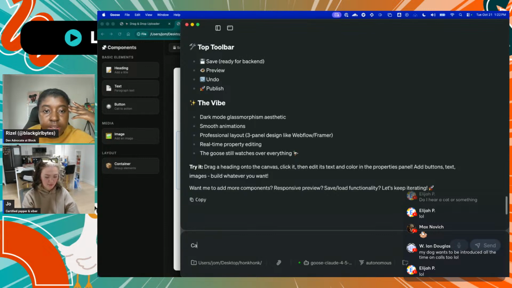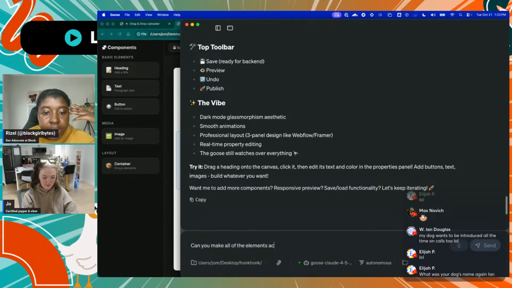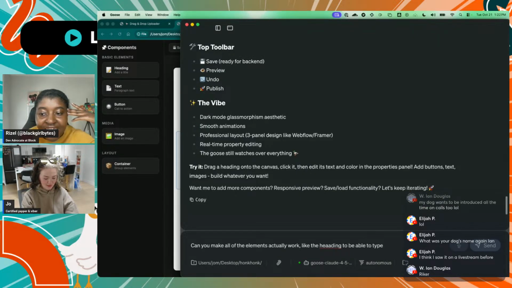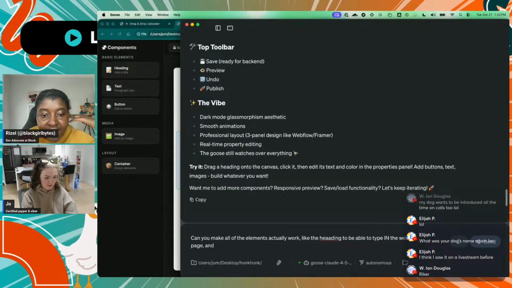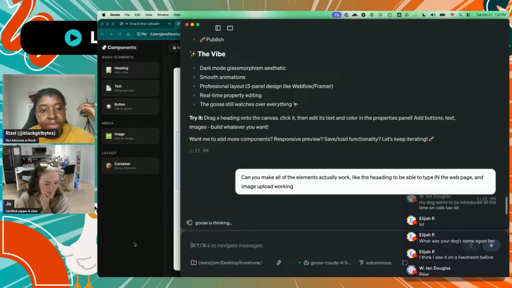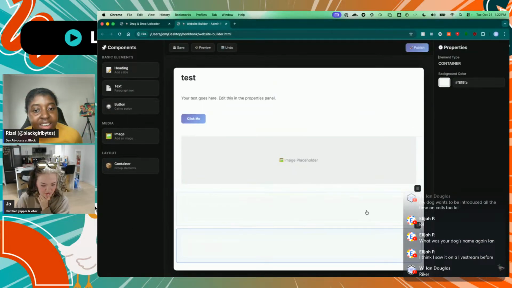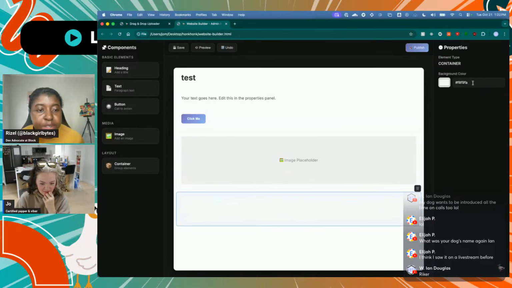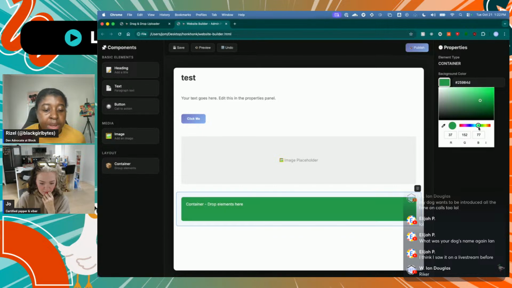Okay. Can you make all of the elements actually work? Like the heading to be able to type in the web page and image upload working. Let's see. I'm doing way more typos than I usually do, but it's fine. I've also learned that AI doesn't care if you typo. It will usually know what you're saying anyway. So I've spelled so many things wrong. Actually, my daughter spilled water on my laptop, so the E doesn't work.